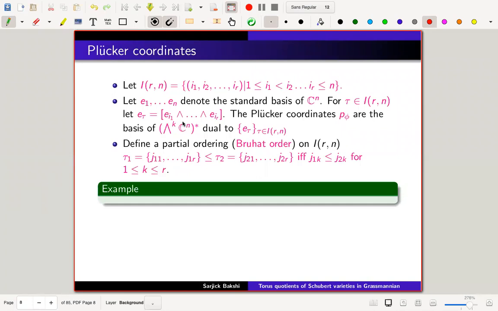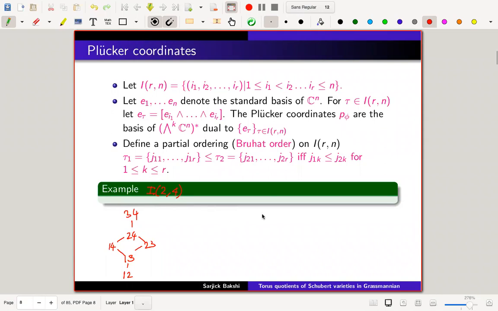Now the Bruhat order is basically a componentwise increasing order. For example, take I_{2,4}.